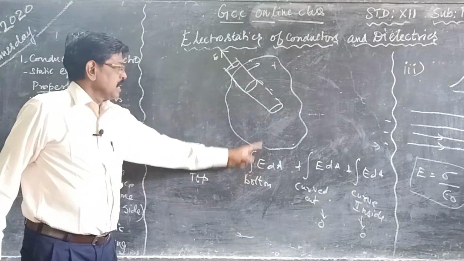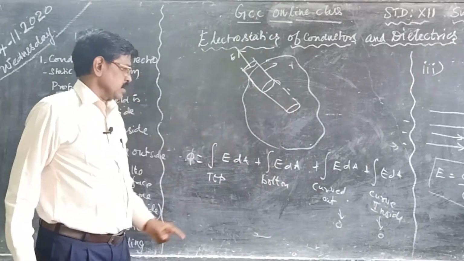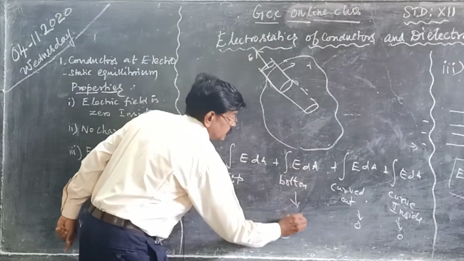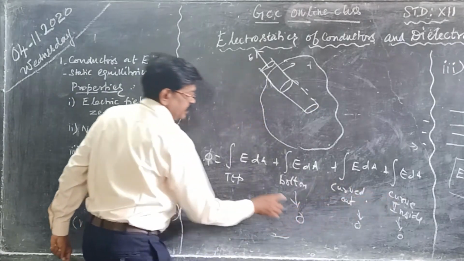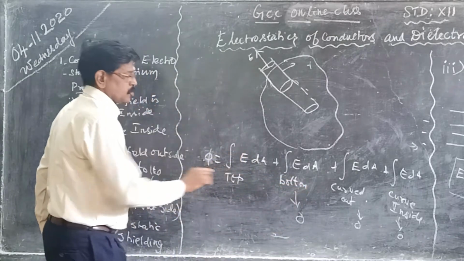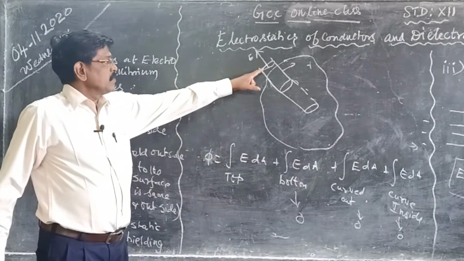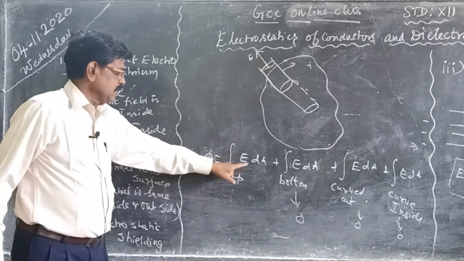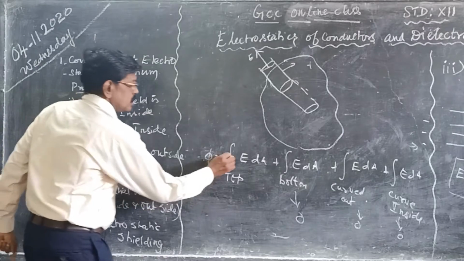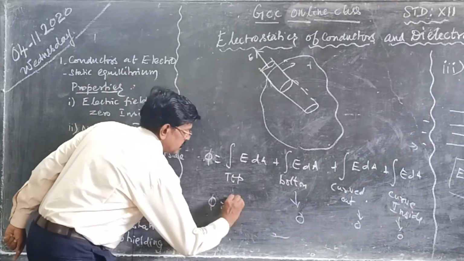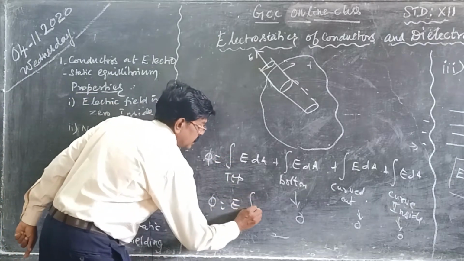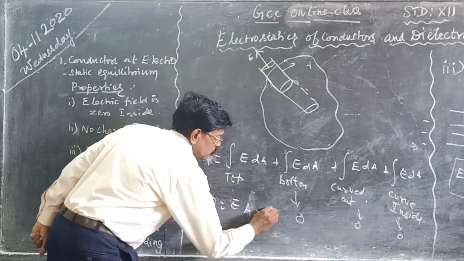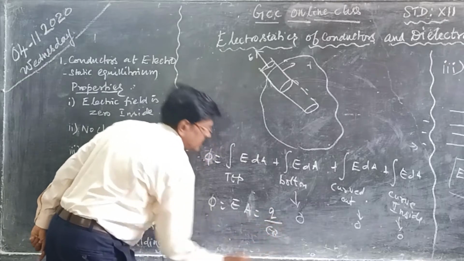At the bottom circle, the bottom surface, the electric field is 0. Once again, same as the curved surface inside, the bottom inside is also 0. Only the flux at the top surface gives the flux E into dA. Suppose phi equals, since E is constant you can take it outside, so integral dA is nothing but A, that is equal to Q by epsilon naught.